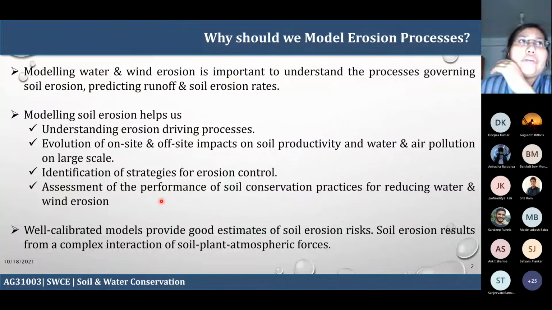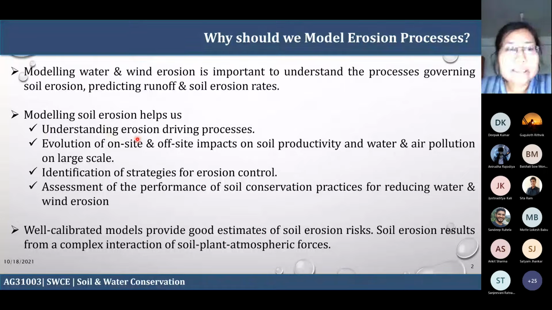If it is a model, that means quantitatively you can evaluate how much the soil erosion is. So that is the way. So these are the factors that aid in modeling of soil erosion processes, or the need or the motivation: why you need to model the soil erosion processes.